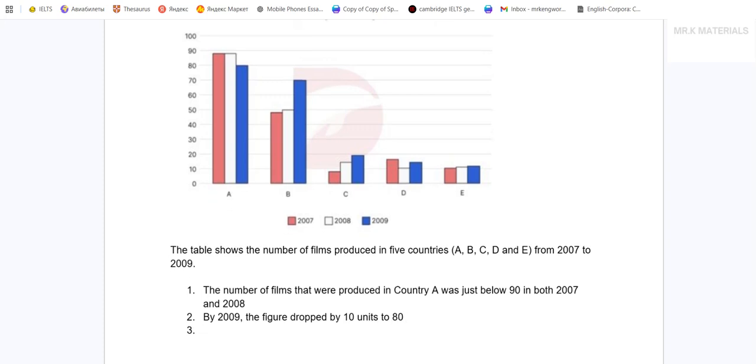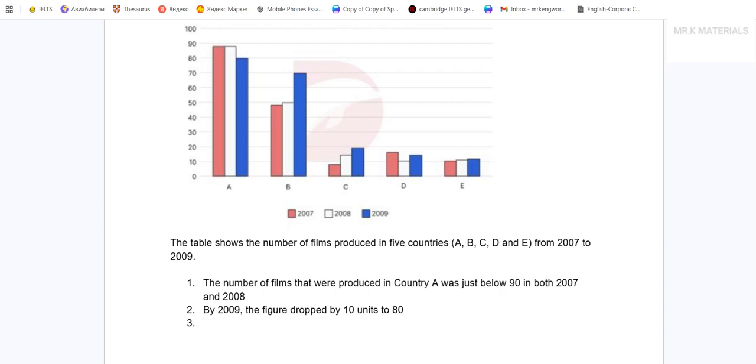Okay, let's go. I have country B. I have a slight increase here. Should I mention it really? No, I don't really want to mention it. I'll just mention the increase. All right, in country B, the number of films was around 50 in the first year, I guess in 2008. I don't really have here any distance between years, so I'm just gonna say in the first 2 years.